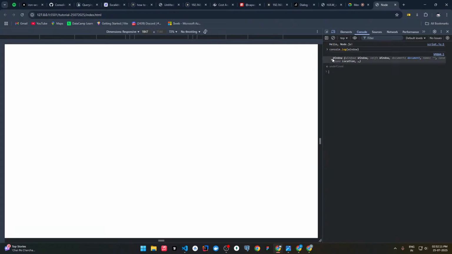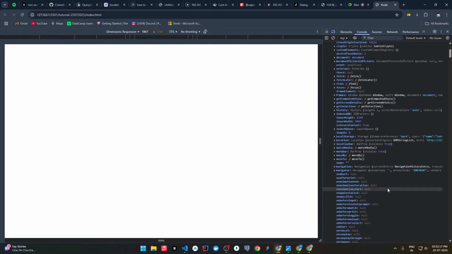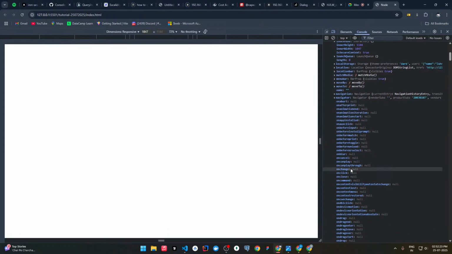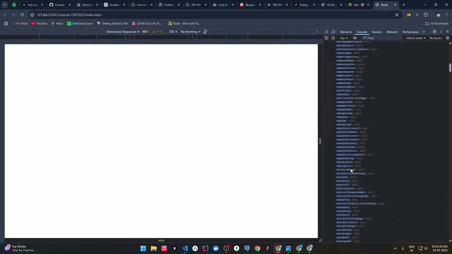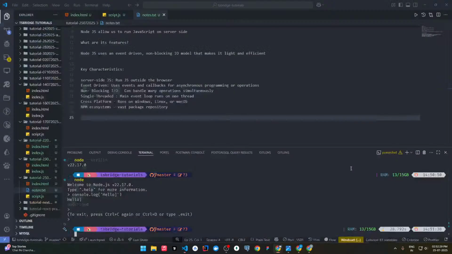Okay, within the window we have multiple things. This is our window. JavaScript actually provides many predefined methods through which we can interact with this window. A lot of methods.